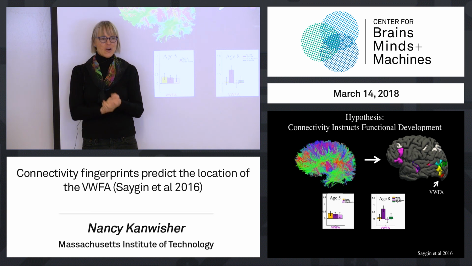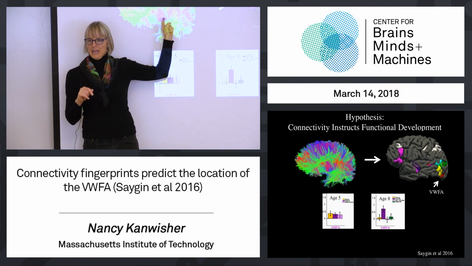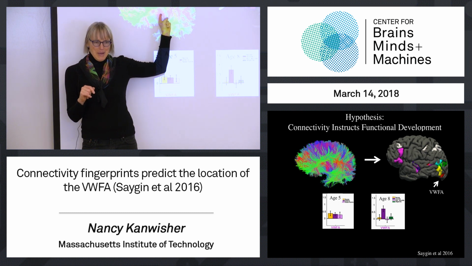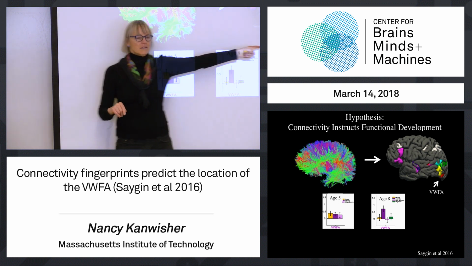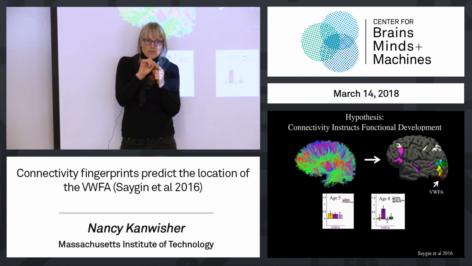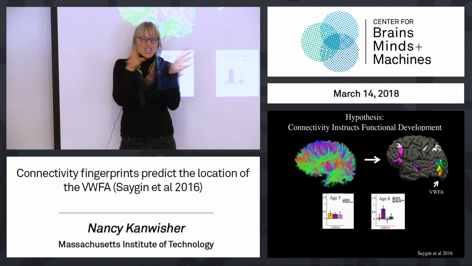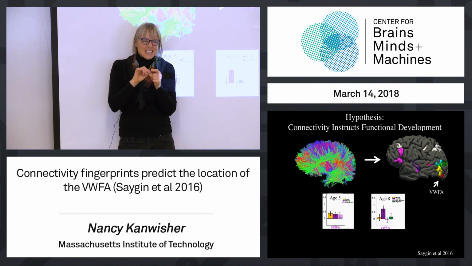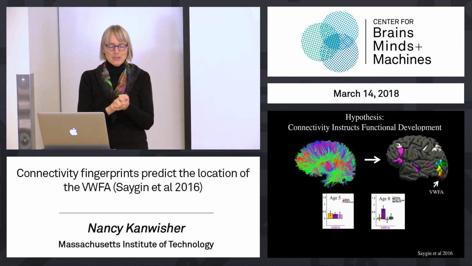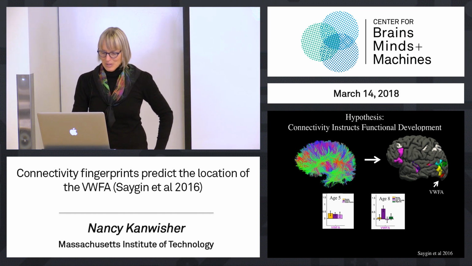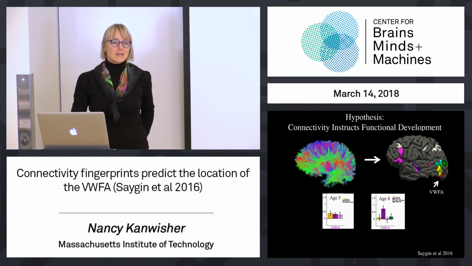I've tried to nail it. It's hard for all of the reasons that this method that I was complaining about. I'm complaining about it because I'm bitter about it. I want this method to be better. I want to know what those actual structural connections are. I wish we could put a seed in the visual word form area and follow those tracks and say not just there's enough of a fingerprint that we can predict its function, but here are the exact connections. And it's not quite up to that task in my view. It's a big bummer. I've wasted a lot of the last year trying to get that method to work, and I haven't quite given up yet, but I'm close. It's just not good enough to answer those questions, which is very frustrating because they're pressing questions.